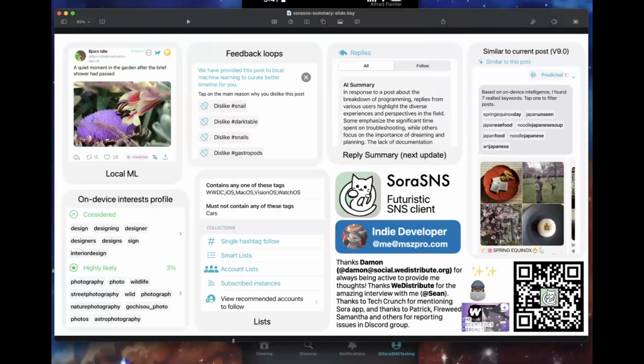Basically, Sora is unique because it has local ML. It uses the neural engine on the iPhone. It builds an interest profile on the device. It has a feedback loop, positive and negative. You can create multiple lists. You can get reply summaries, and you can also see posts similar to the current one. And all the AI processing, most of it, runs locally, and it respects the no-AI tag, and it only analyzes public data.